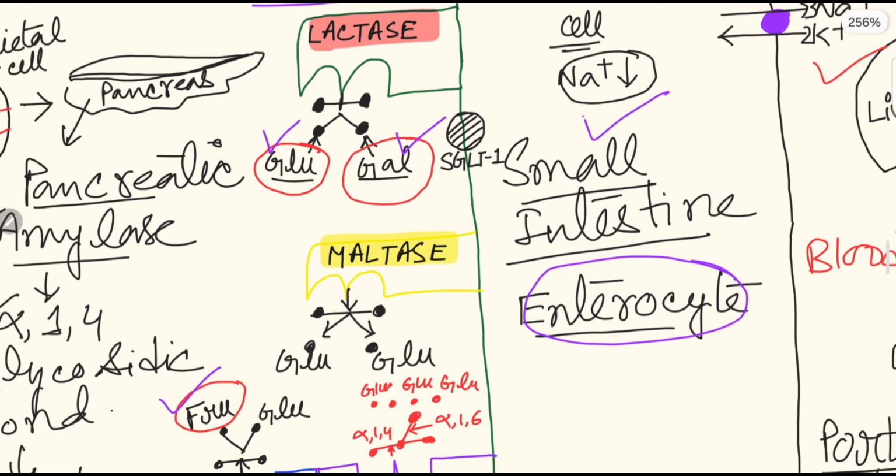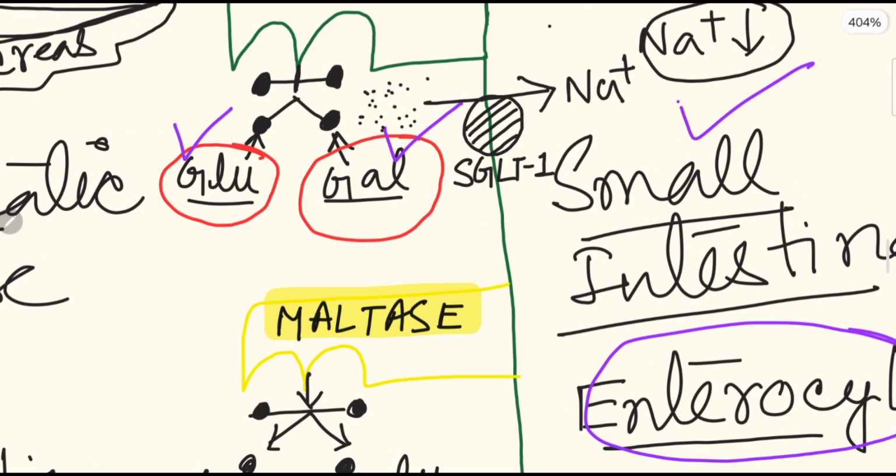So sodium will go inside, so that the inside sodium concentration gets higher, because outside of the cell the sodium concentration is very high. So sodium enters from the outside of the cell into the enterocyte with glucose and galactose.